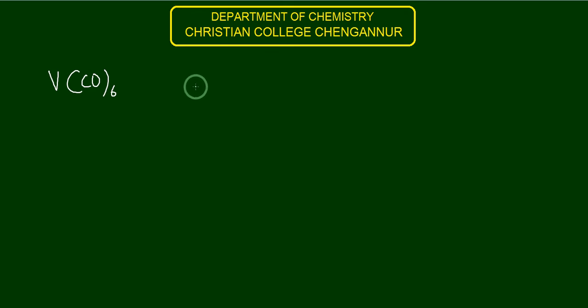There are some reasons for this doubt, because vanadium's atomic number is 23. That is an odd atomic number. Since it has an odd atomic number, we don't expect it to form a mononuclear complex. Generally, metals with even atomic number give mononuclear carbonyls. For example, among the mononuclear carbonyls, we have Cr(CO)6, Fe(CO)5, and